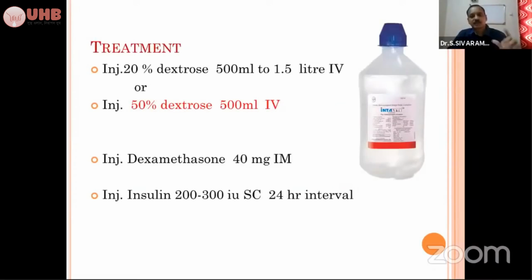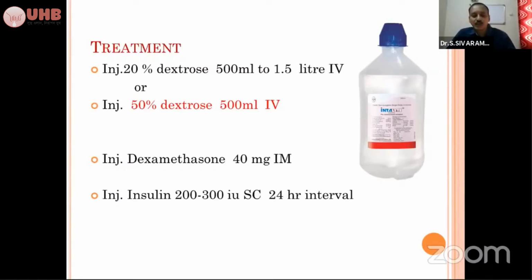In most cases in clinical practice, animals respond very well to hypertonic dextrose D20 or 25 with dexamethasone, or D20 with isoflupred. The next day or within 1 or 2 days, it will become normal. The milk will become normal, feed intake, everything will be normal. In some cases, recurrent ketosis will be there. The second day also it will be there. In such conditions, when needed, you can use insulin also. Insulin can also be given.